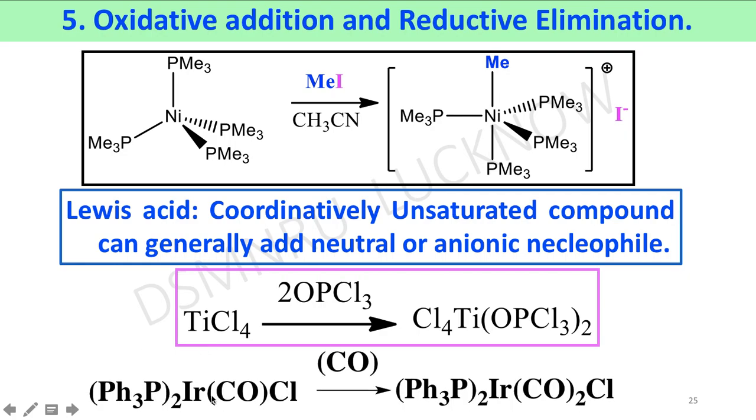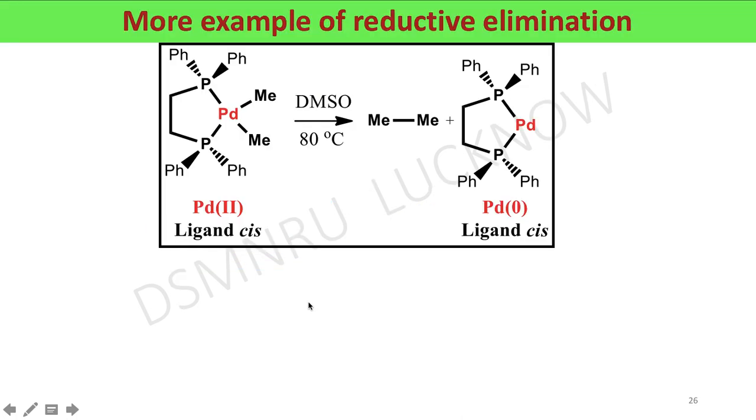One more molecule, that is Vaska's compound, where the iridium center also acts as a Lewis acid. This Lewis acid accepts electrons from the carbonyl group to make a pentacoordinated iridium complex. Here the metal atom acts as a Lewis acid, that is, it accepts electrons from ligands like carbonyl and POCl3 molecule. Some more examples of reductive elimination reaction.